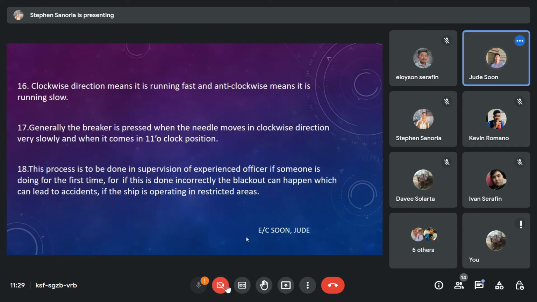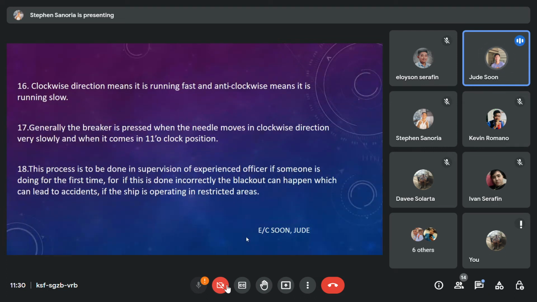16. Clockwise direction means it is running fast, and anti-clockwise means it is running slow. Number 17. Generally, the breaker is pressed when the needle moves in clockwise direction very slowly and when it comes to 11 o'clock position.